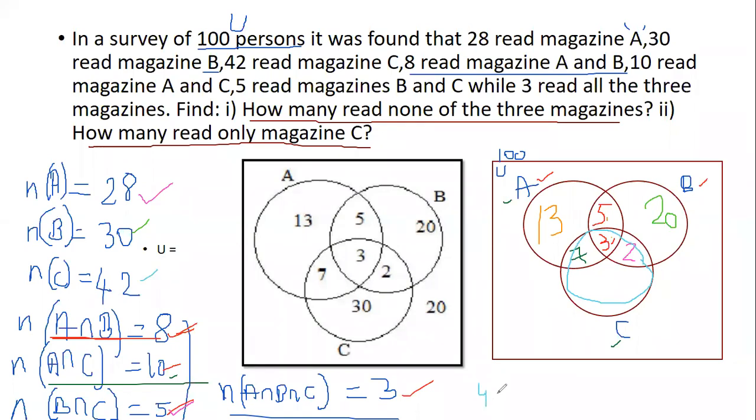So 42 minus, I want the breakup, minus 7 minus 3 minus 2, which is nothing but 30. Understood? Yeah, correct, 30. Did you all understand the Venn diagram? Now understood how to use the Venn diagram here?